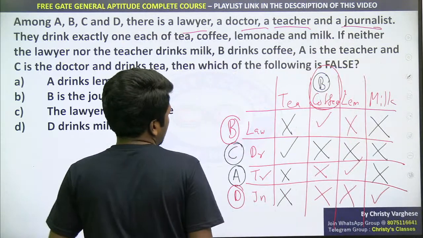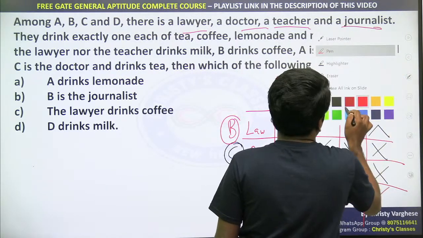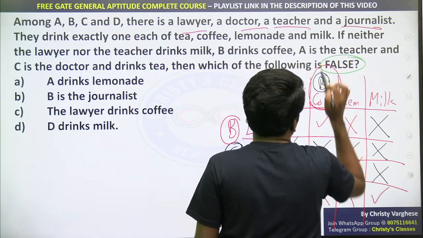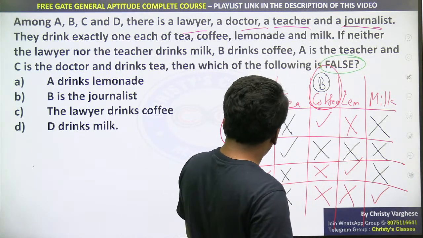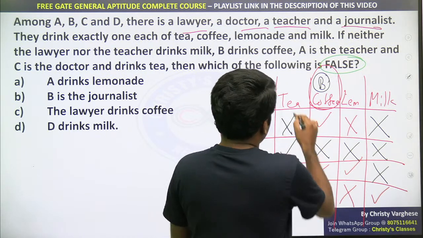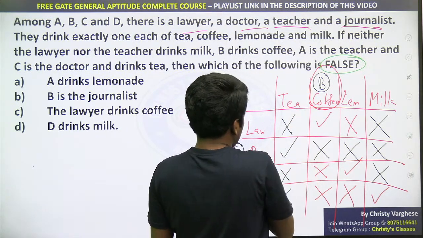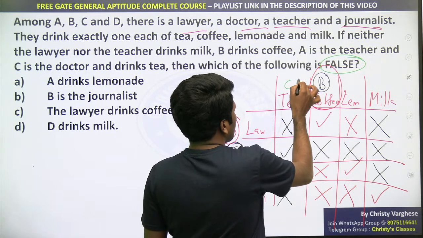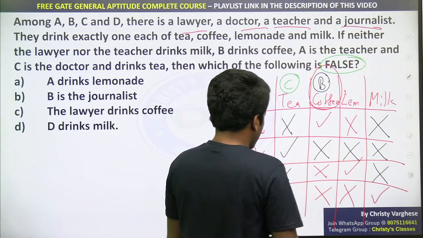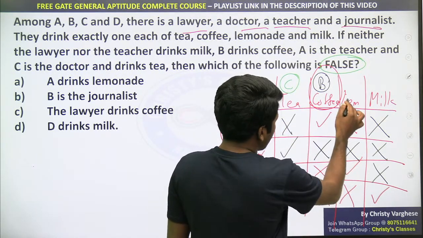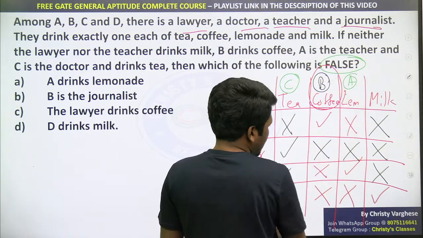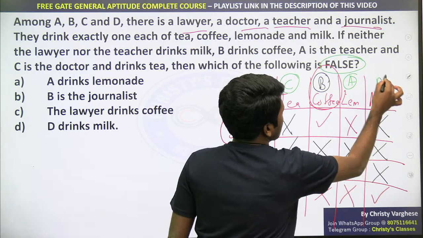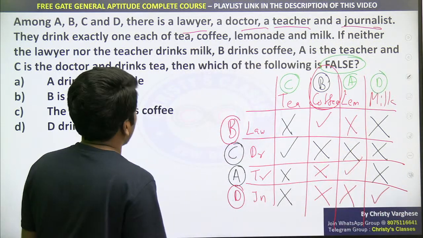Now look at the options. Which option? The question is asking for false. So you always note whether it asks false or true. Don't get confused. Okay, B is the lawyer. Now, C is the doctor and the doctor is the person who drinks tea. So C drinks tea. And A is the person who drinks lemonade. And D is the person who drinks milk. Now look at the options. Everything we know.